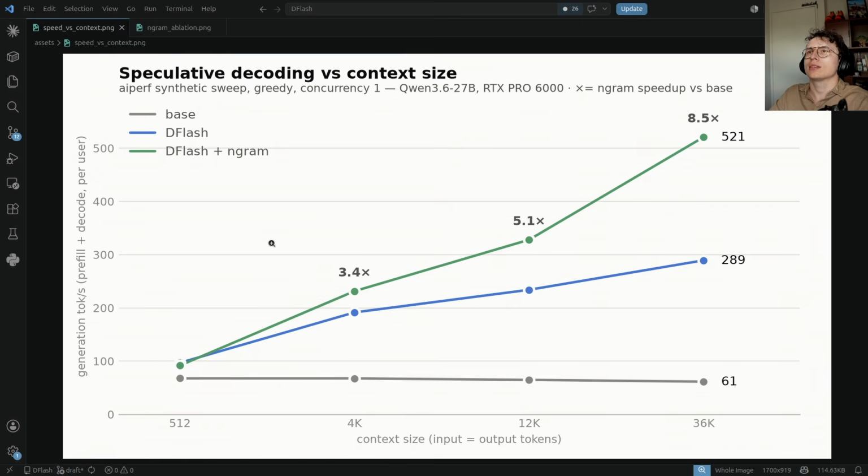So as you can see, the speculative decoding versus context size. There is a very big jump, but there is a caveat here, as before. Also, if you watched my last video, this score got improved a bit. Why?